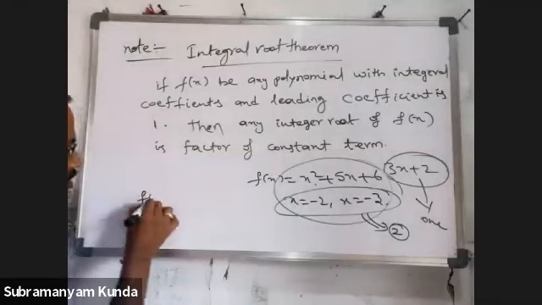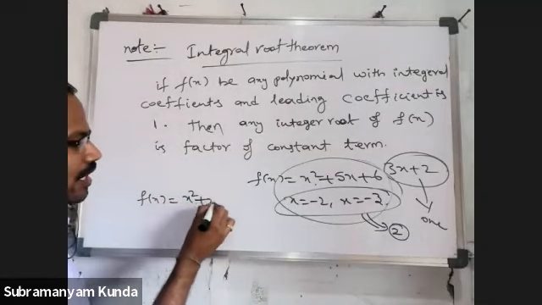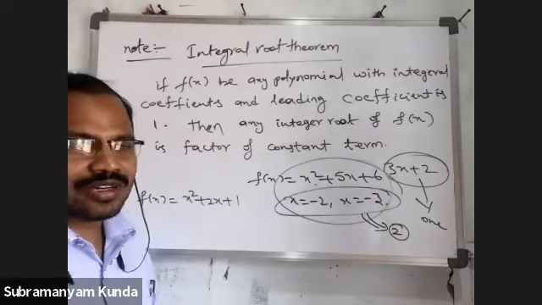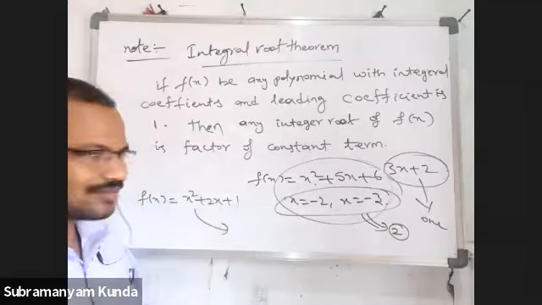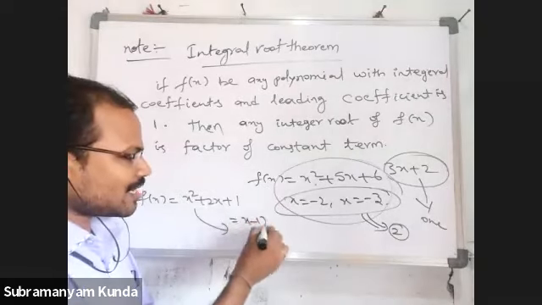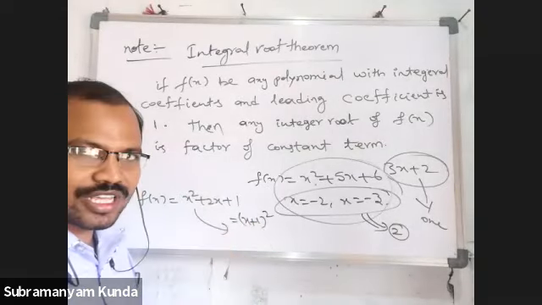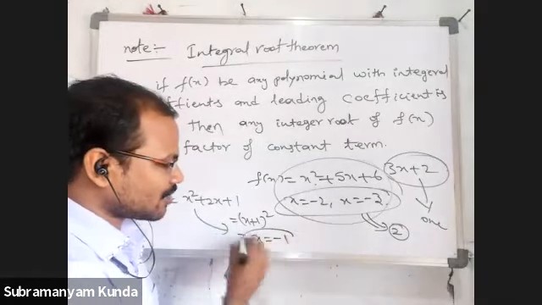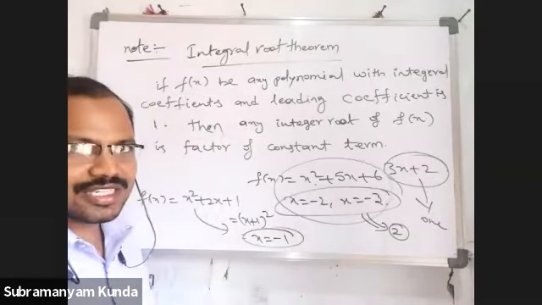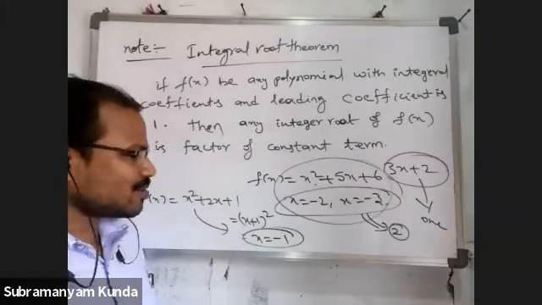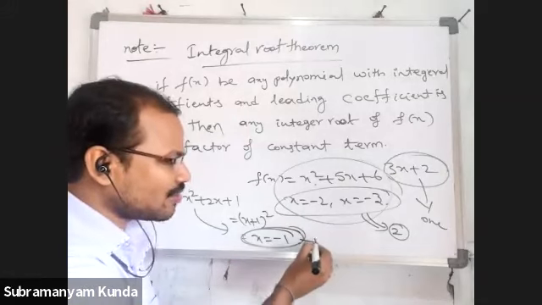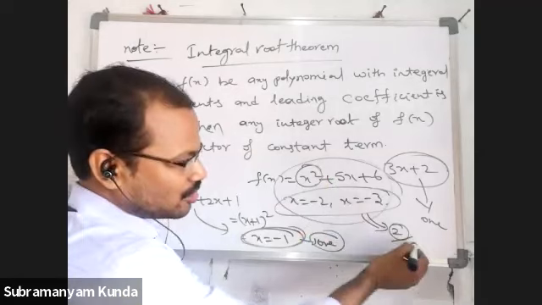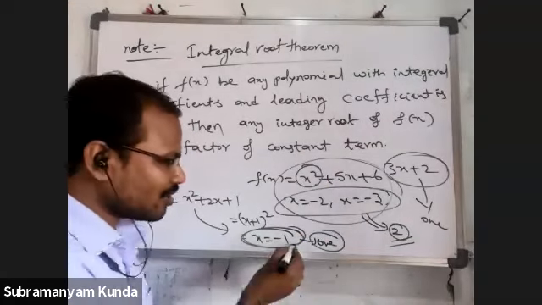One more polynomial I am giving. F of x is equal to x square plus 2x plus 1. Now tell me how many zeros will exist here? I can write this as x plus 1 whole square, so the zero is x is equal to minus 1. So here how many zeros existed? Only 1 zero. Here also a quadratic polynomial, but only 1 zero existed, whereas before two different zeros existed.